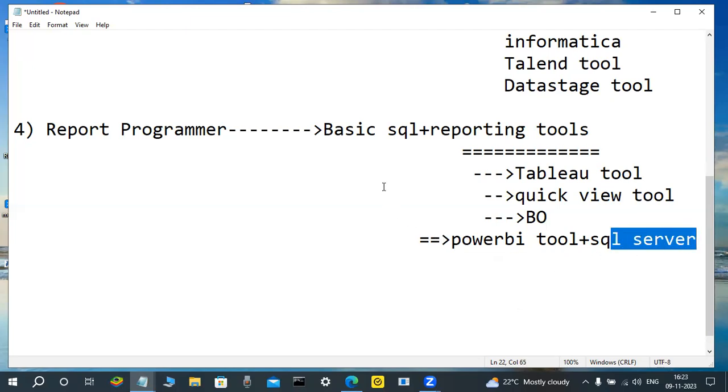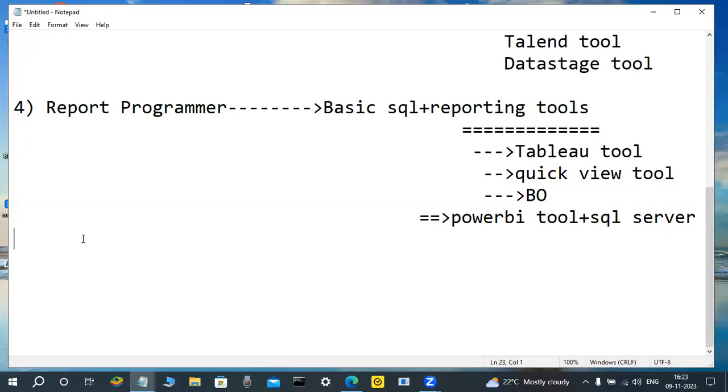That's why those who are interested to learn about Power BI, better to learn about SQL Server compared to Oracle. Yeah, Microsoft product is better. Next, observe here, another type of persons.